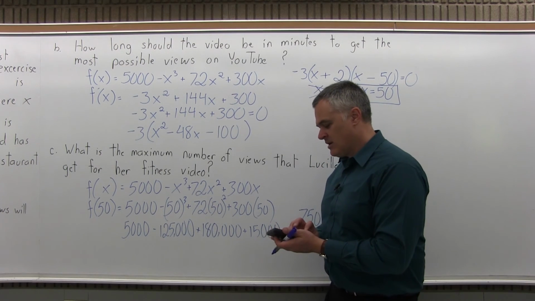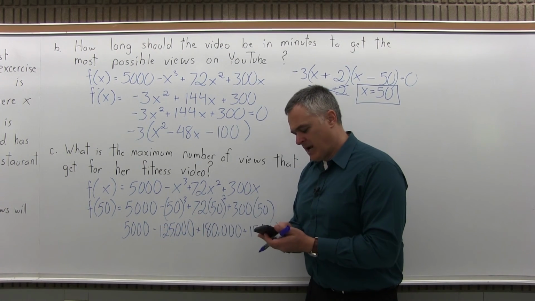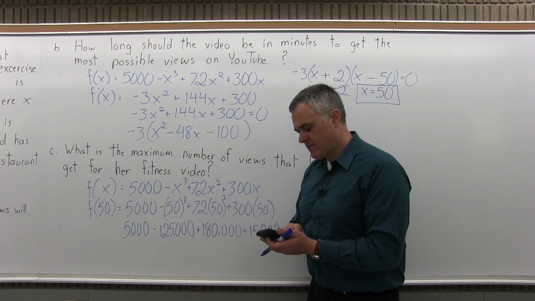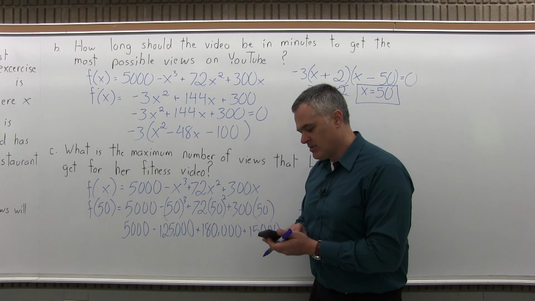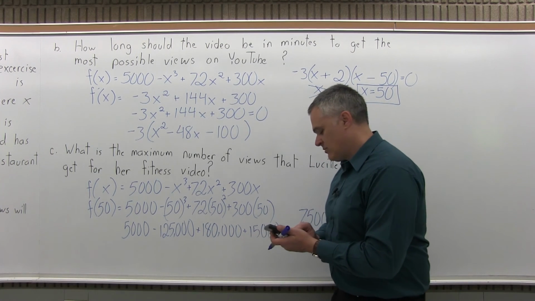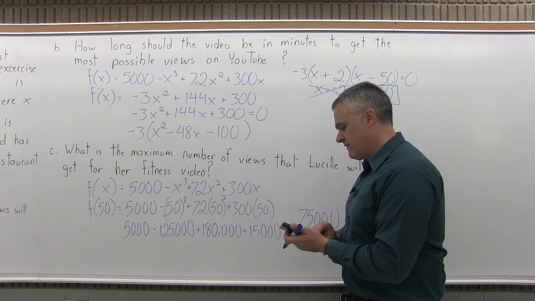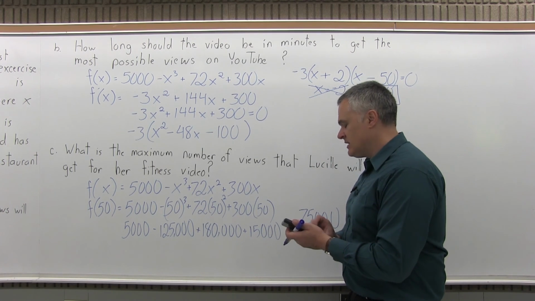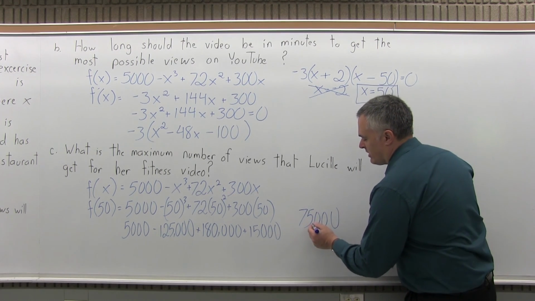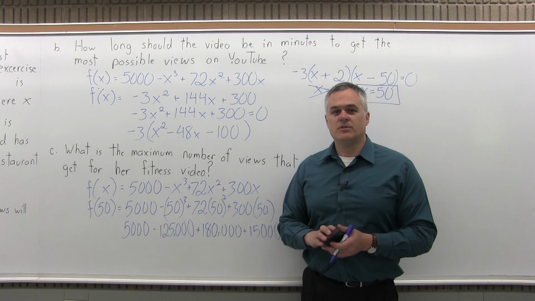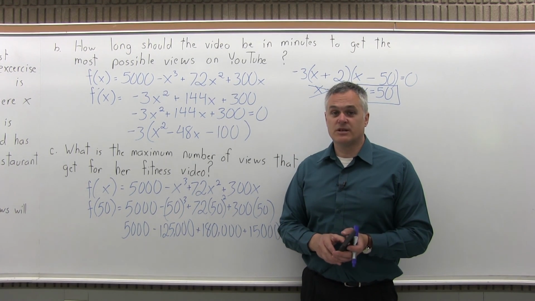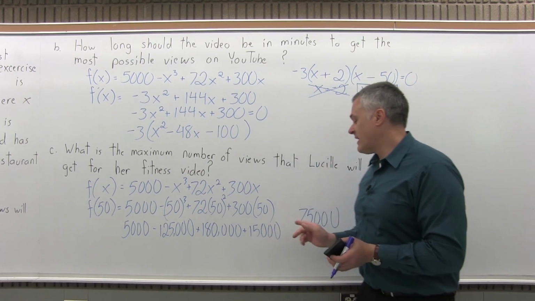So I'll put in 5,000 minus 125,000 plus 180,000 plus 15,000 is positive 75,000. So based on the function that we have, the most number of views that Lucille can get for a video is 75,000 views.